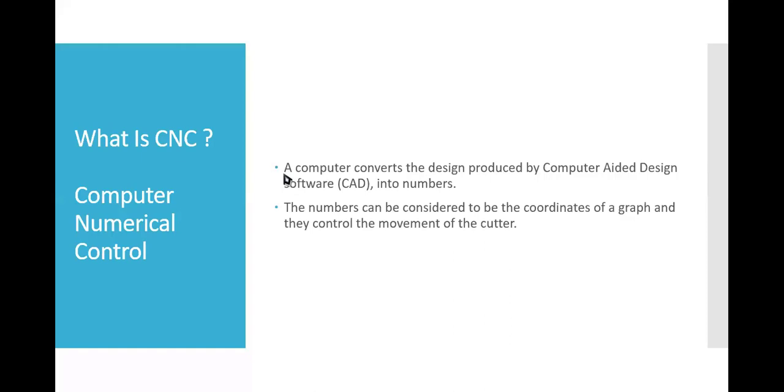It converts a design produced by computer-aided design software. Nowadays, we have software like Delcam, PowerMill, NX, Unigraphics, and they are equipped with manufacturing facilities. What they facilitate is that when we import the CAD model and give certain instructions, that CAD model can be converted into G code and M code, which we can send to the machine, and the machine will produce the same component as the designed component. Okay, so this is nothing but CNC, and there are so many advantages and disadvantages that you might have seen or heard.